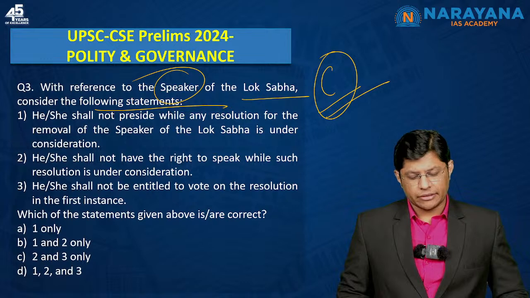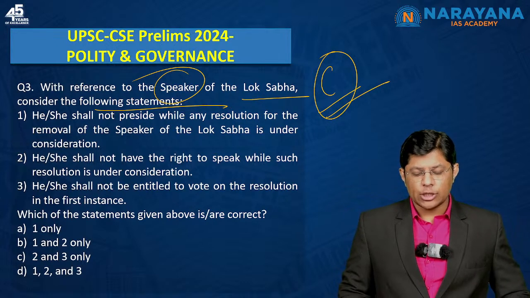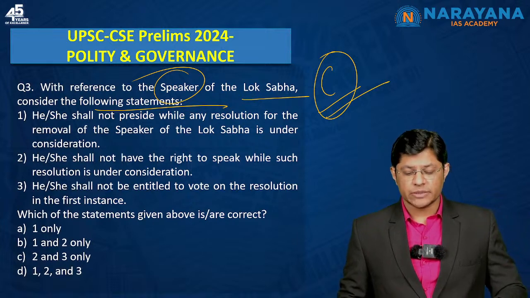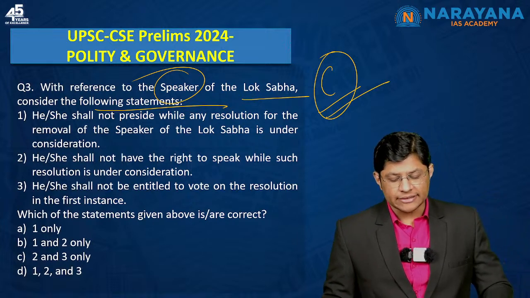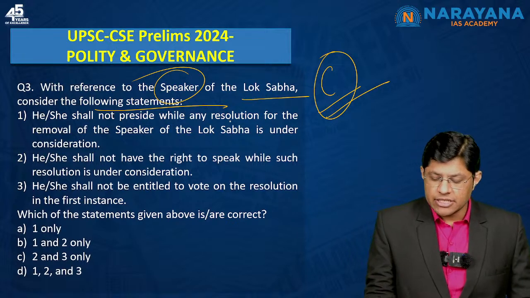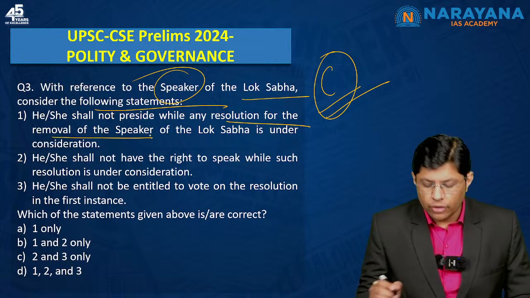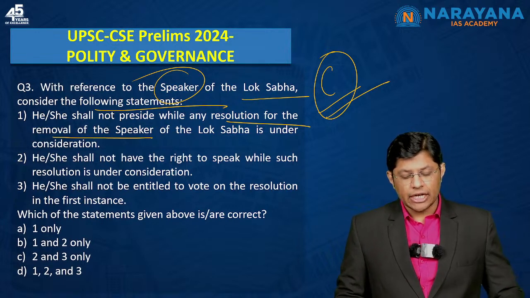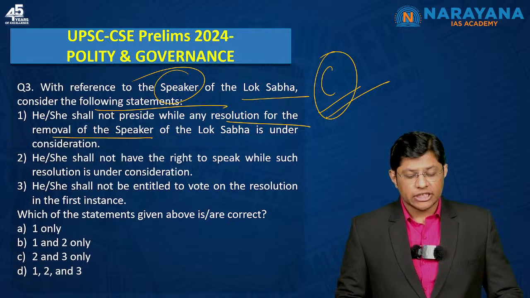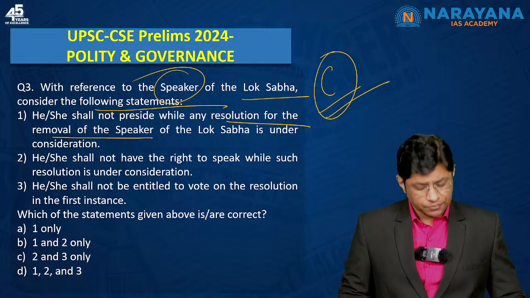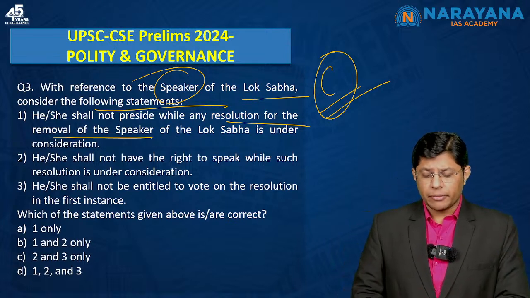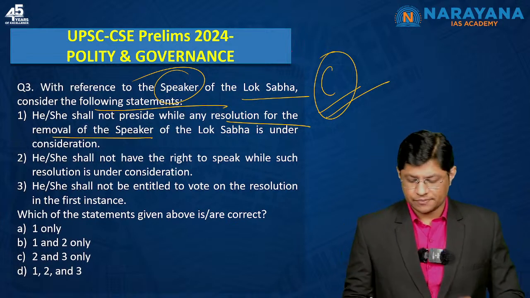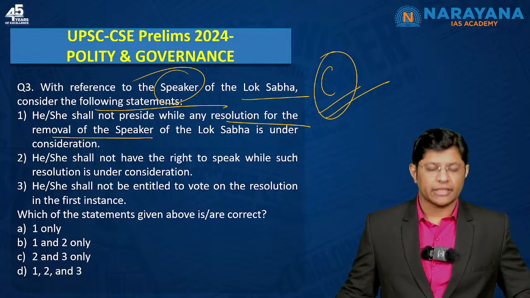The first statement: he or she shall not preside while any resolution for removal of the Speaker of the Lok Sabha is under consideration. The keyword is resolution of the removal of the Speaker is under consideration. Second: he shall not have the right to speak while such resolution is under consideration. The third one: he shall not be entitled to vote on the resolution in the first instance. These are the 3 statements.